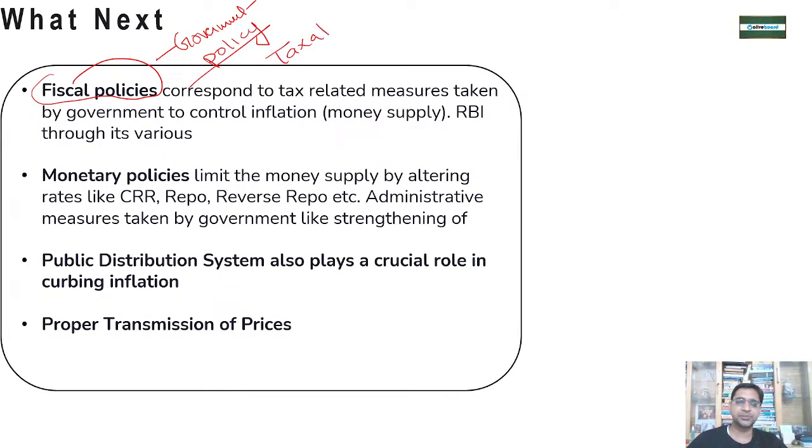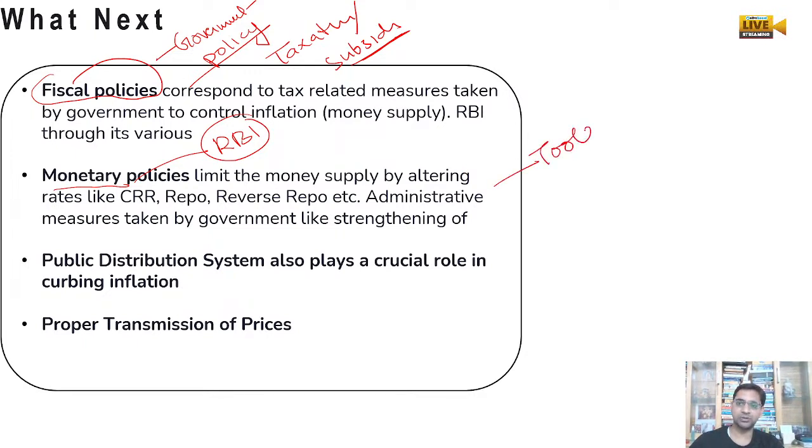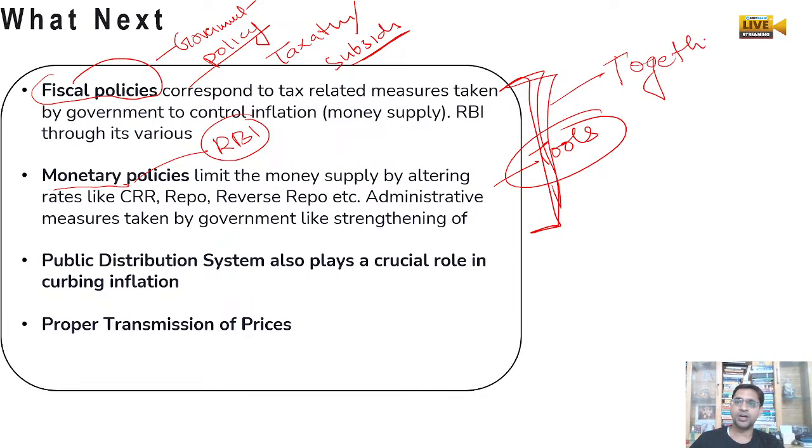Government taxations, government subsidies, okay, through which a government can control the money supply. Then comes monetary policy, which is directly under the control of RBI. RBI can increase the repo rate, decrease the repo rate, reverse repo rate, marginal standing facility, various types of tools are there with the RBI in order to control the inflation, right? So fiscal and monetary policy both have to work together in order to control the inflation in the market.